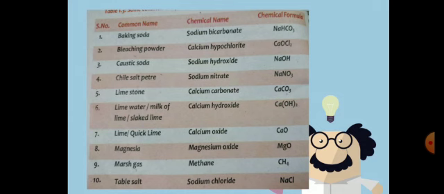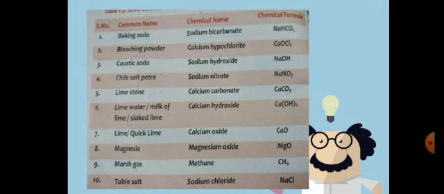These are the symbols of different elements and their combining ratio, so 1:1:1:3. That is the chemical formula of baking soda. Its chemical name is sodium bicarbonate.